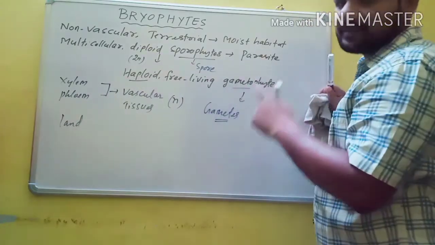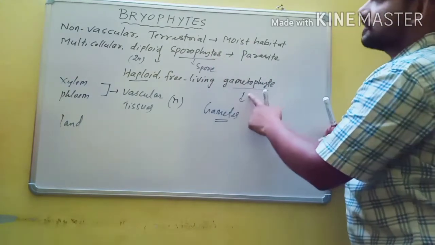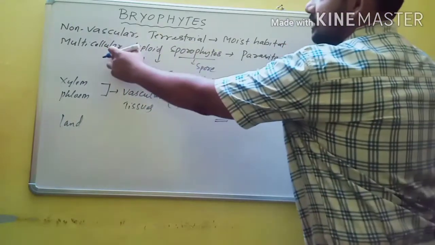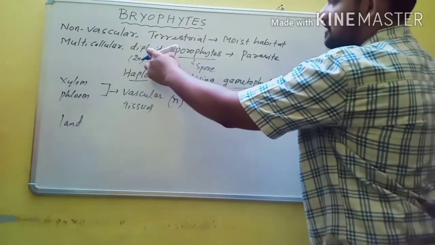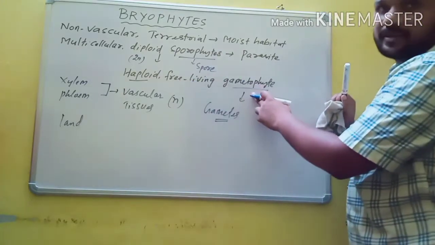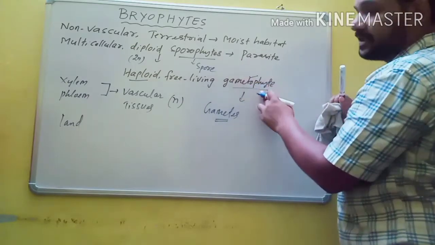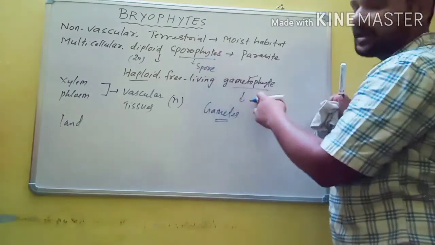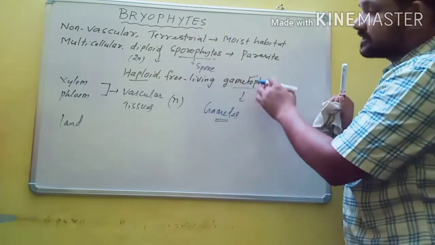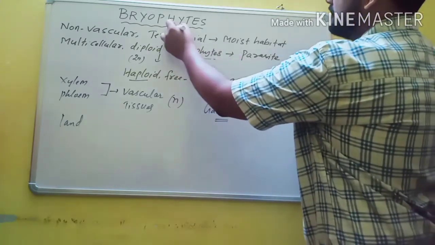And in the life cycle of bryophytes, gametophyte is dominant whereas sporophyte is dependent. That's why here I have written it as a multicellular diploid sporophyte. Multicellular, made up of many cells, diploid, two sets of chromosomes. It lives as parasite on haploid free living gametophyte. Free living means that is the dominant phase in the life cycle. In remaining plants, sporophyte is dominant where gametophyte is dependent or independent. But exceptionally in only bryophytes, the gametophytic stage is dominant while sporophyte is born on gametophyte. So this statement exactly belongs to bryophytes.